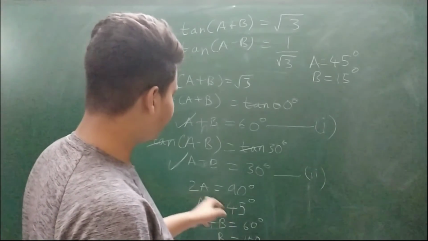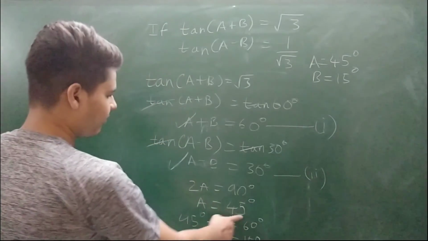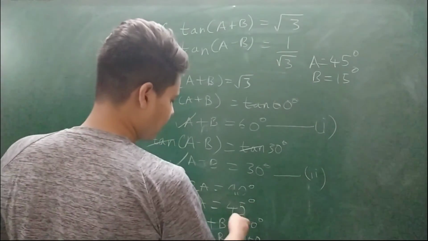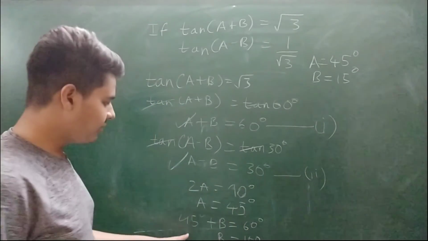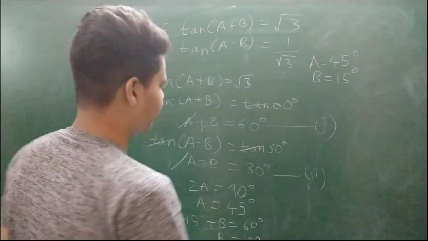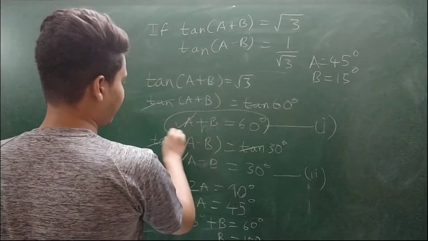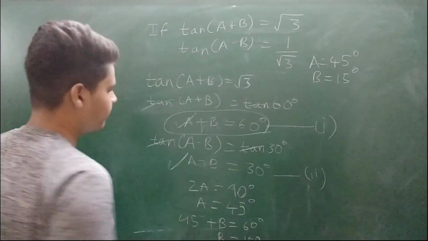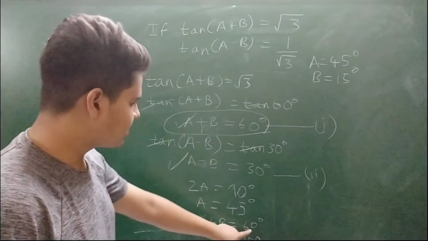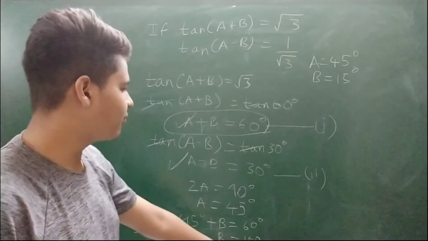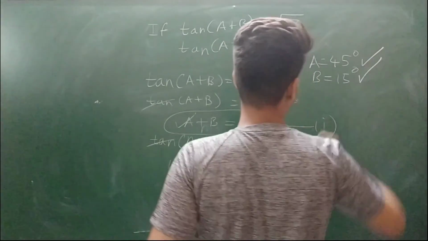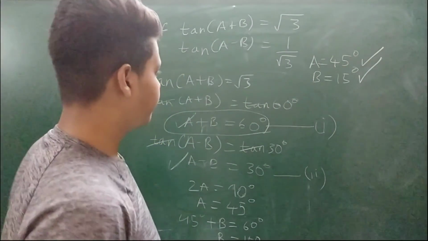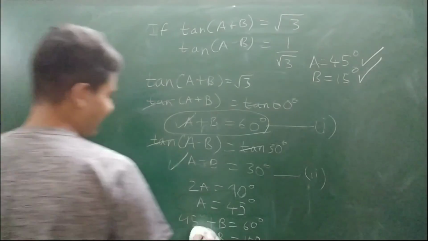So a is equal to 90 degree upon 2, which I have written as 45 degree. And then 45 degree plus b is equal to 60 degree from equation 1, where I have put the value of a. Then b is equal to 60 degree minus 45 degree, which is 15 degree. So our final values are a is equal to 45 degree, b is equal to 15 degree. And now moving on to our next question.